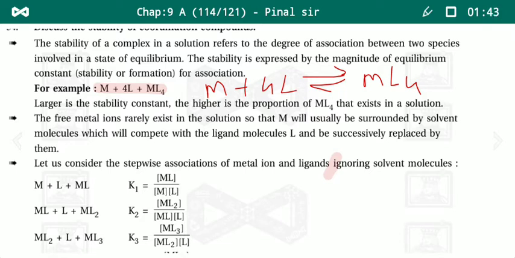The free metal ion rarely exists in the solution, so the metal will usually be surrounded by solvent molecules, which compete with the ligand molecules and are successively replaced by them.